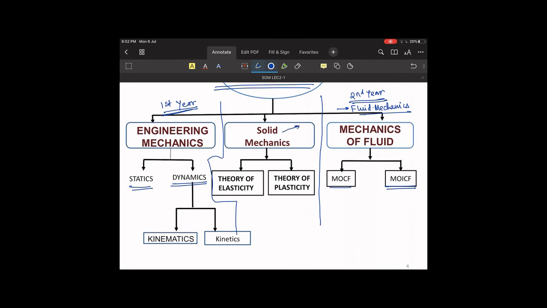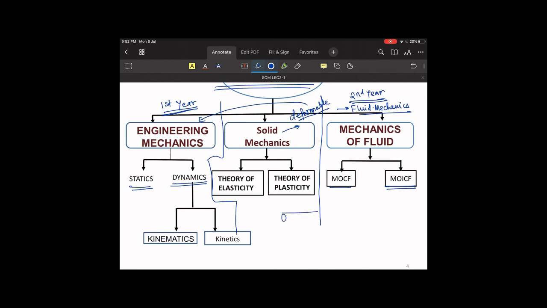Now what is solid mechanics? Solid mechanics basically deals with deformable bodies. This is the most important thing, and this will differentiate solid mechanics from engineering mechanics. Solid mechanics can further be divided into theory of elasticity and theory of plasticity.